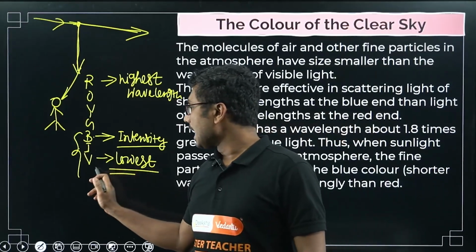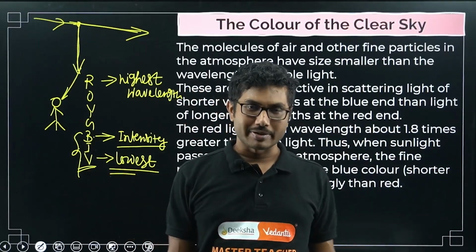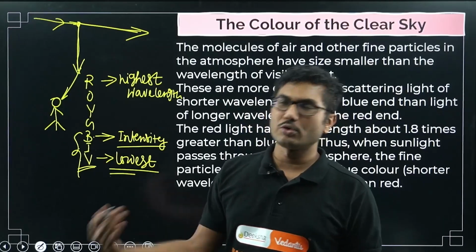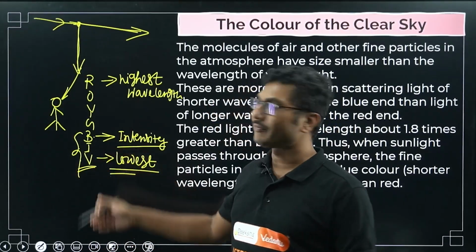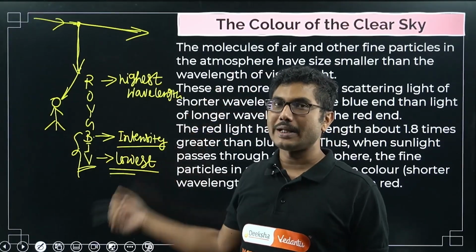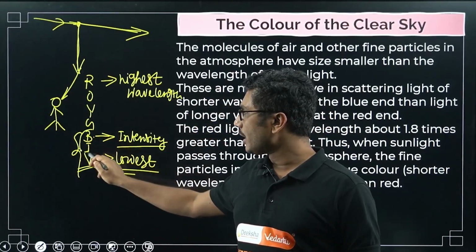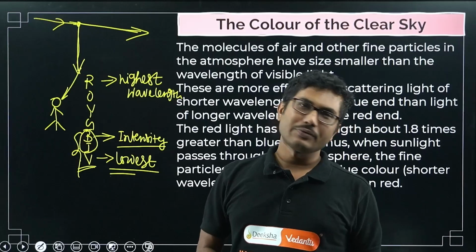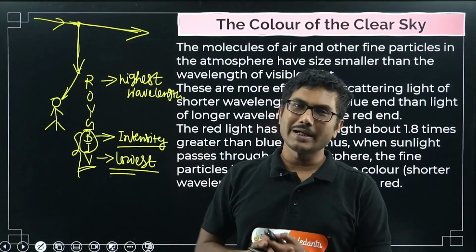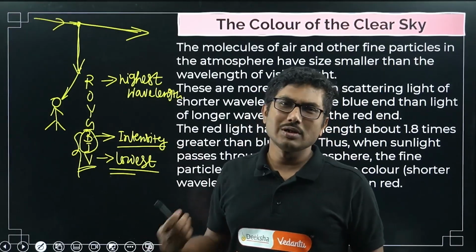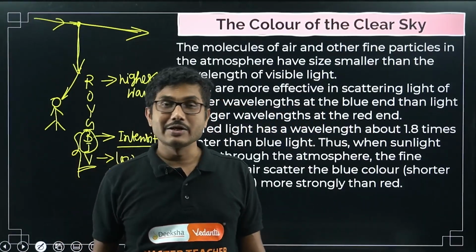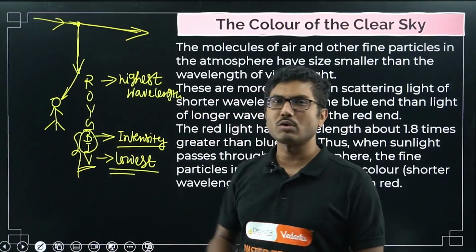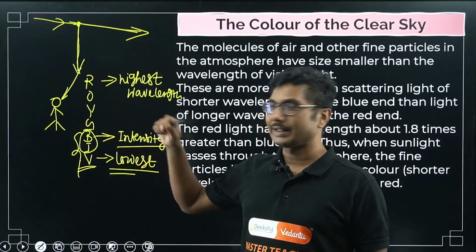Now, the question I had when I was a student and no teacher was there to explain it to me: I think violet has the smallest wavelength, so violet should scatter the most compared to blue. So why does the sky not even appear violet? Why does it appear blue? Blue and indigo are somewhat similar, so you cannot differentiate between blue and indigo when they combine together. Even some people cannot distinguish between indigo and blue because they are so close to each other.